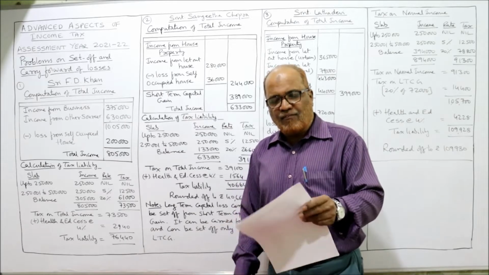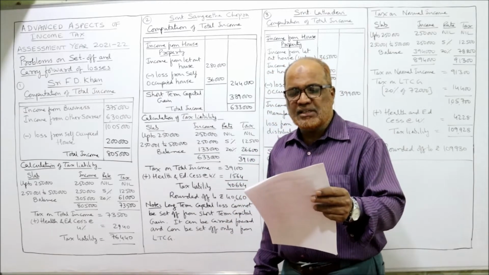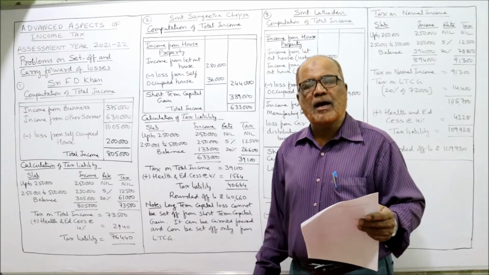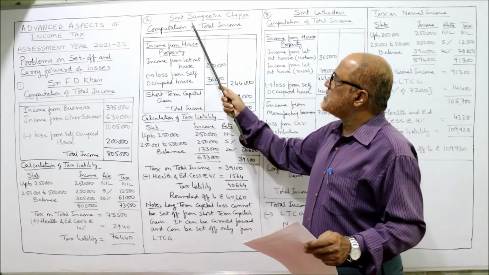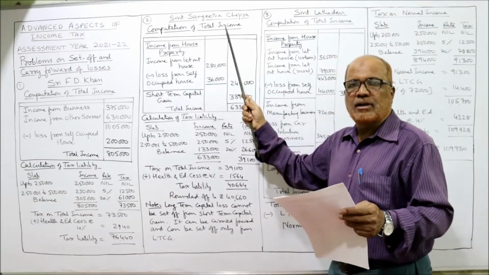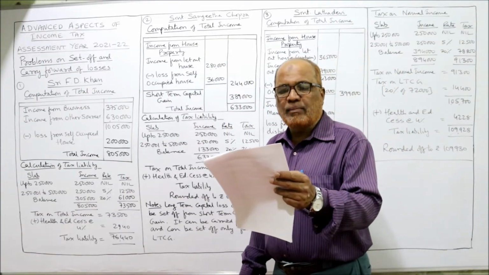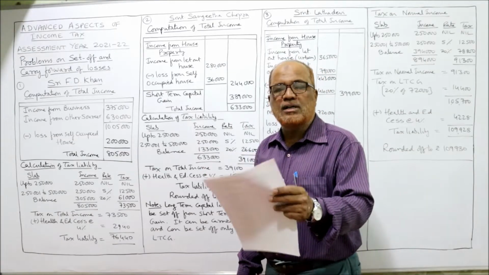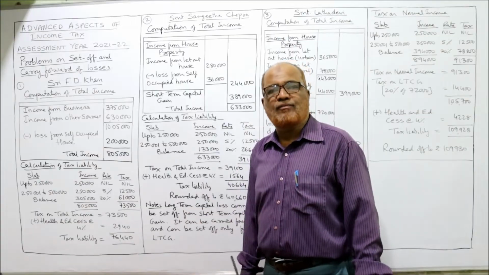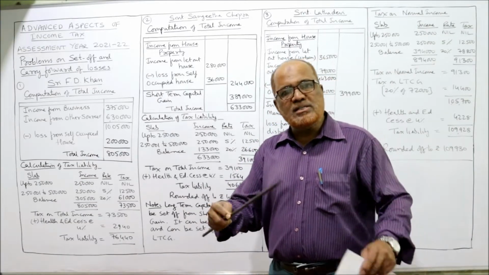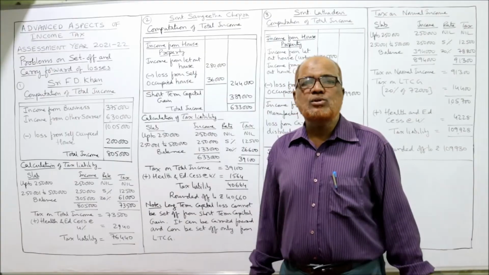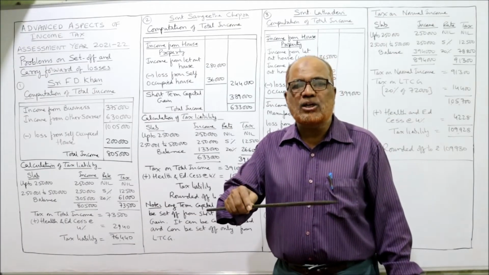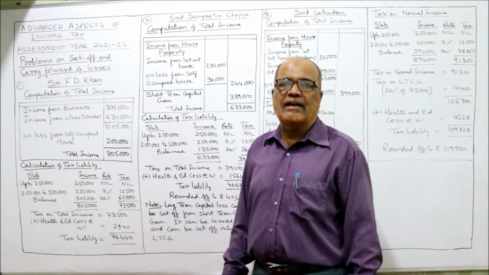Now second problem. From the following income particulars of Srimati Sangeeta Chopra, calculate total income and tax liability. One by one we'll see. Income from let out house 2,80,000, loss from self-occupied house 36,000. This is intra head set off. On the let out house there is an income, on the self-occupied house there is a loss. The loss of self-occupied house can be set off from the income of let out house.